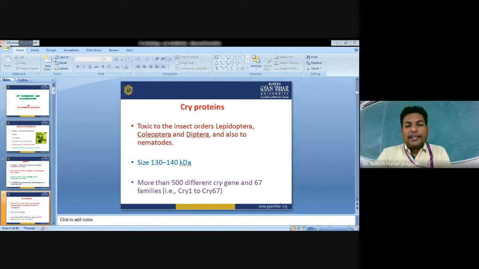The size of this Cry protein varies from 130 to 140 kilodalton. The protein was characterized using different SDS-based protocols. More than 500 different cry genes have been identified, divided into more than 67 families, Cry1 to Cry67. Based on their properties, sequence analysis, and their physical interaction with the insect and pest gut, they have been classified into different families.